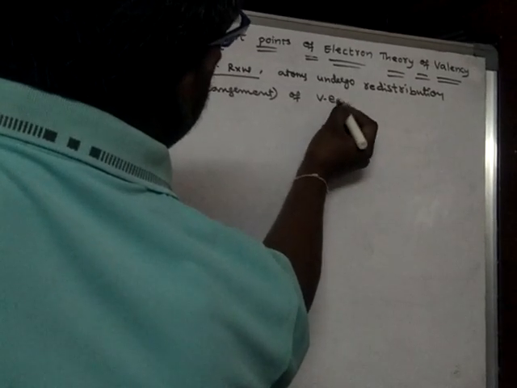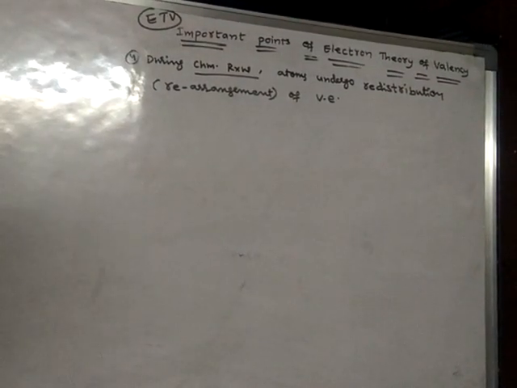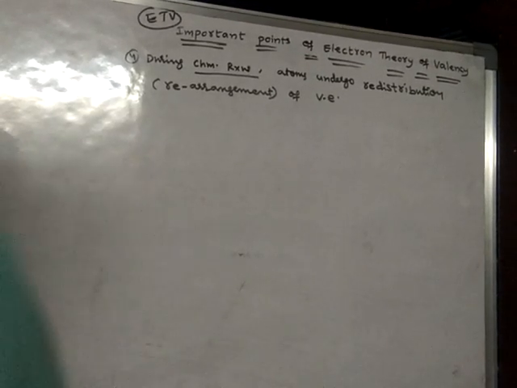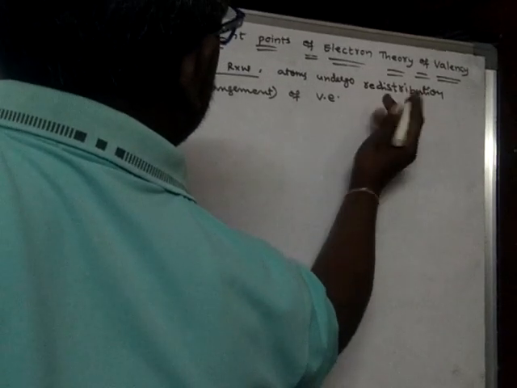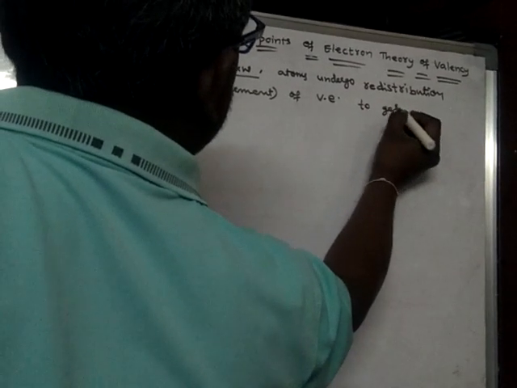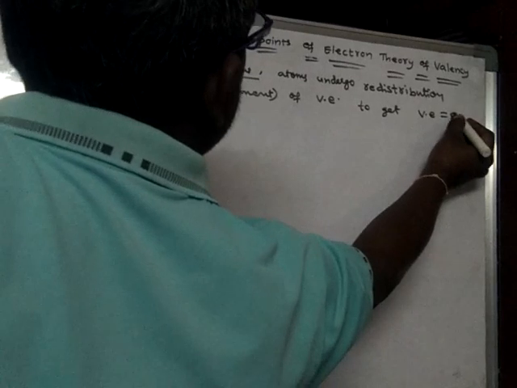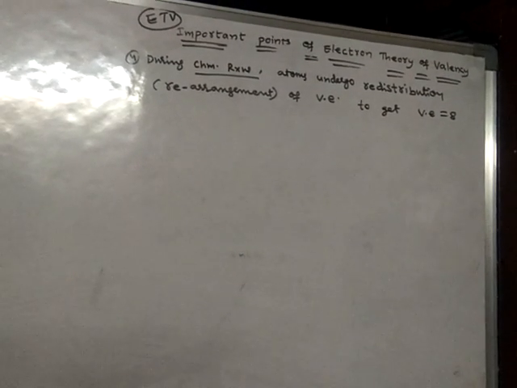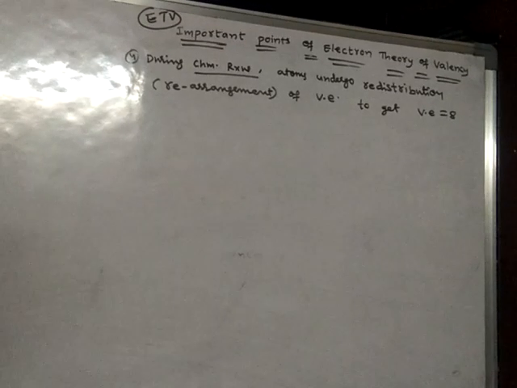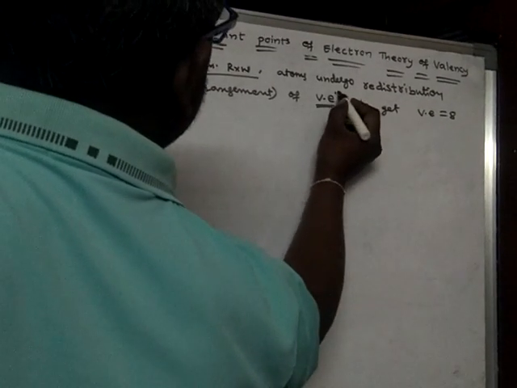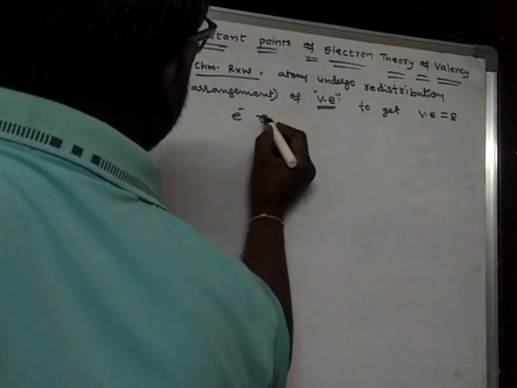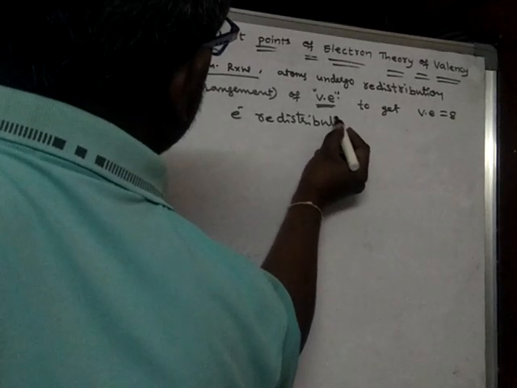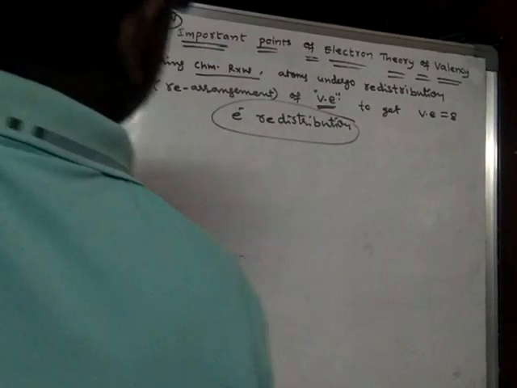Atoms undergo redistribution or rearrangement of valence electrons, and finally get valence electrons equal to 8. That means, to get a stable electronic configuration, they undergo electron redistribution.